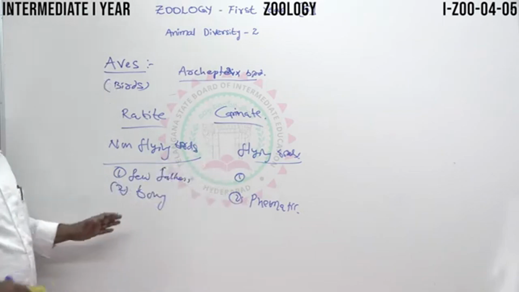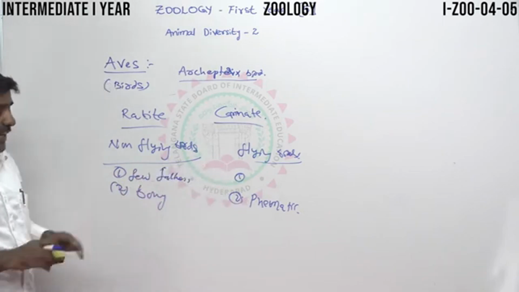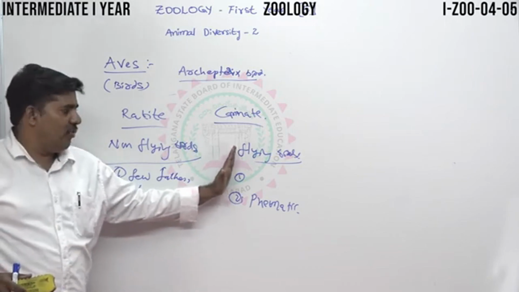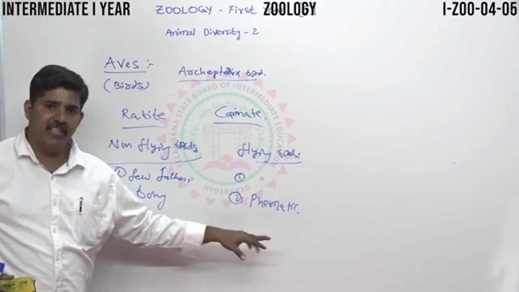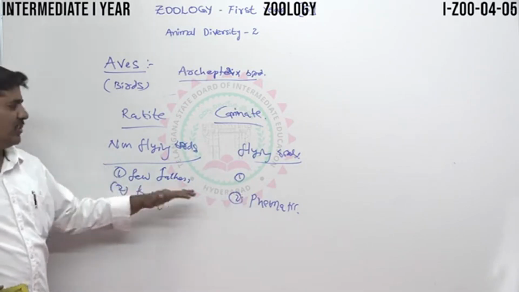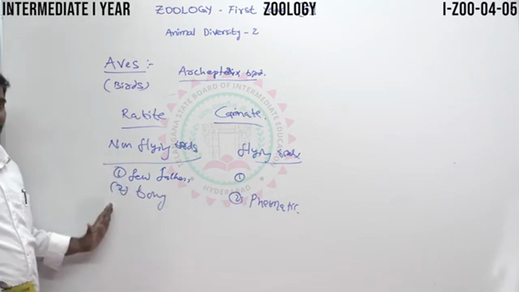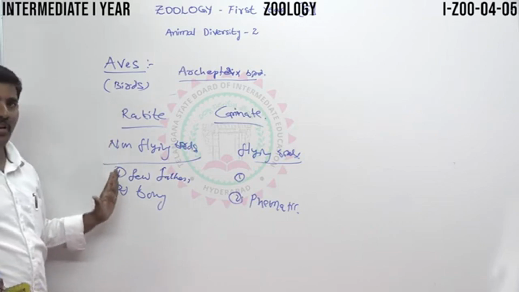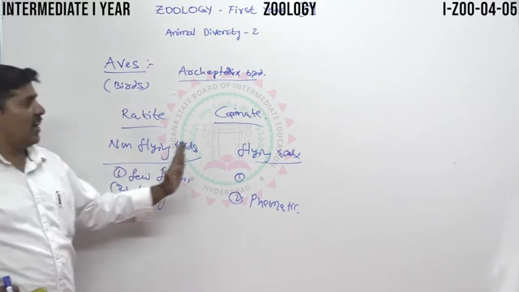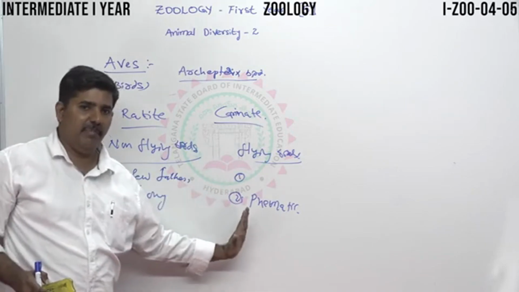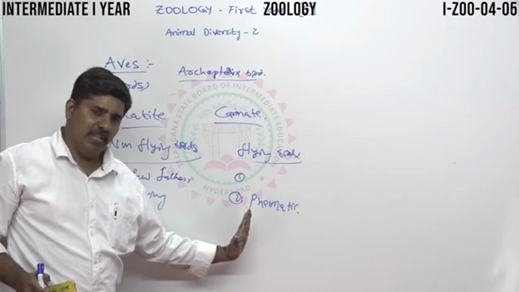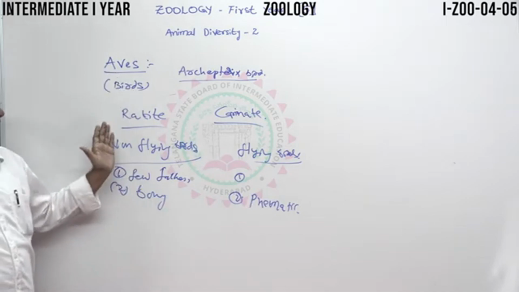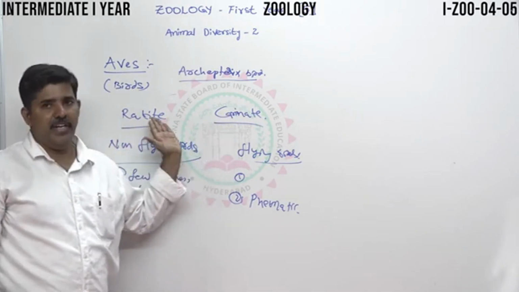Very, very important. Now the air sacs. Flying birds contain the 9 air sacs, and here in ratite there are no air sacs. This is very important. And the hatching type: non-flying birds have precocial hatching, and carinate birds have altricial hatching. Altricial means dependent hatching, dependent on the mother. This is the very important difference between ratite birds and carinate birds.